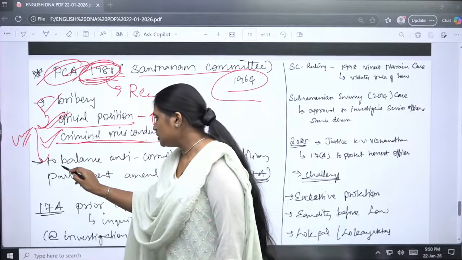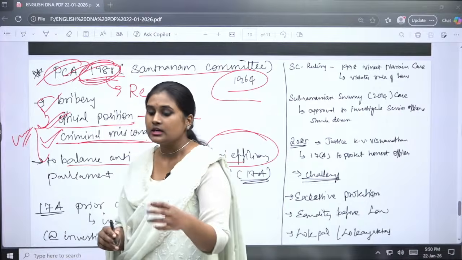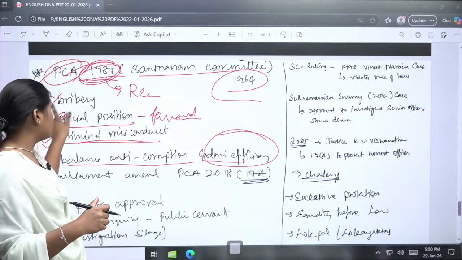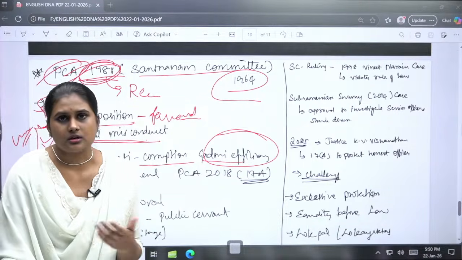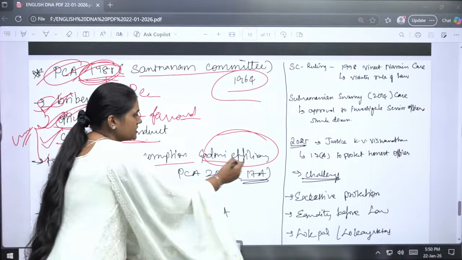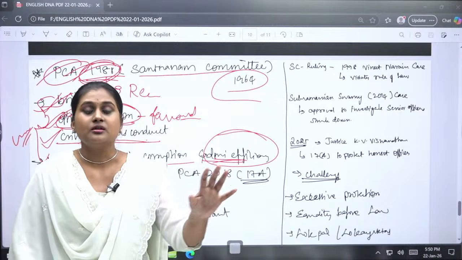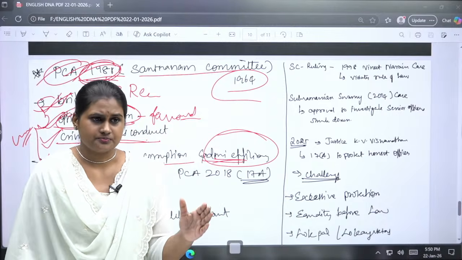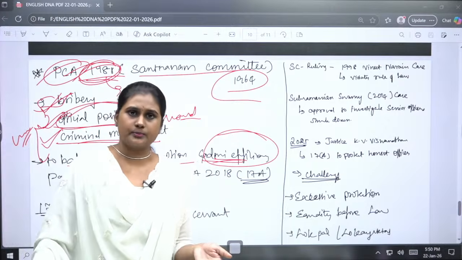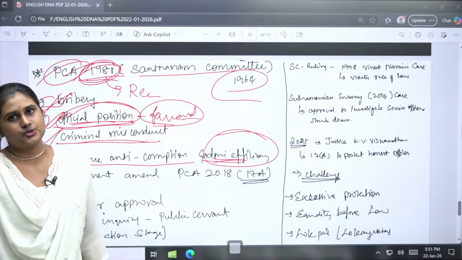Okay. So to balance anti-corruption and administrative efficiency, if every public servant is open to bribery accusation or any other charge over their official position, it will cause inefficiency in the administration. So if I am rejecting one particular report, or if one particular tender has been given and they are dismissing or disapproving it, it may be seen as favoritism, and it will come under abusing and misusing their official position, right.